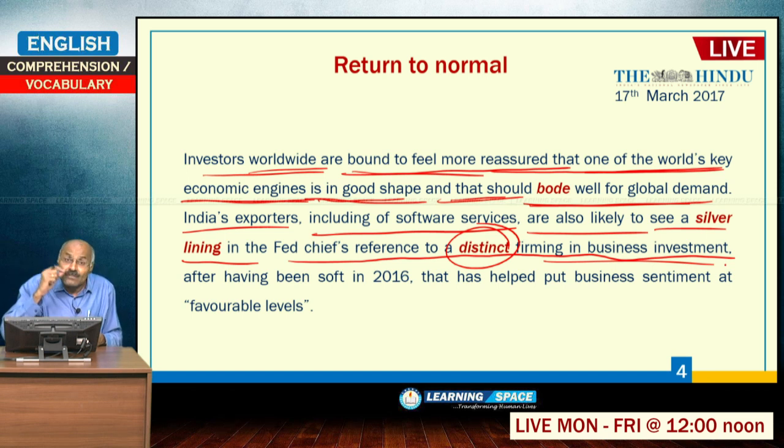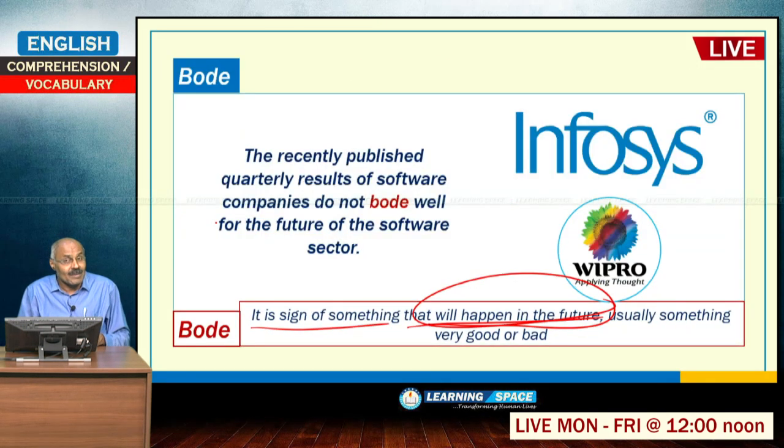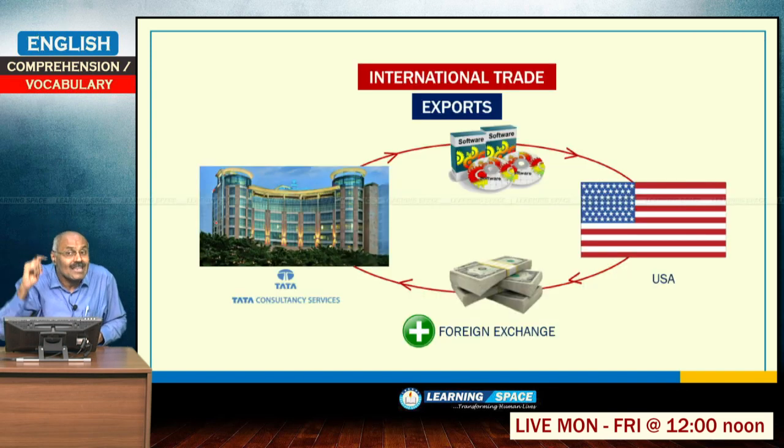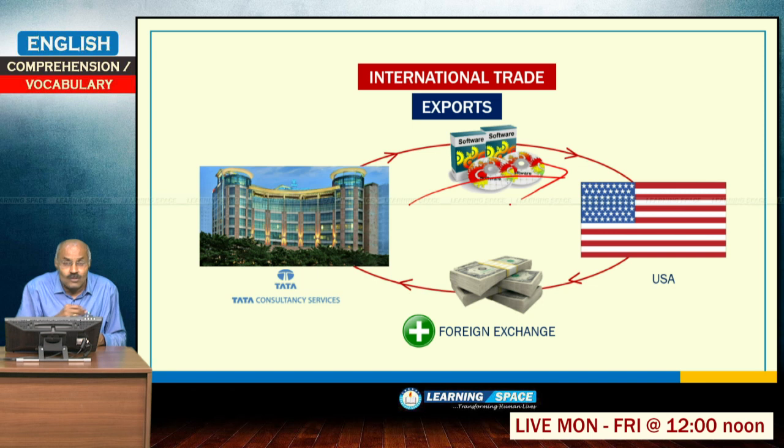This is a good sign for India's exports, including that of software services. So, here India's exporters, including that of software services, are also likely to see a silver lining. Silver lining means in spite of the disadvantages, there may be one advantage. That is silver lining.